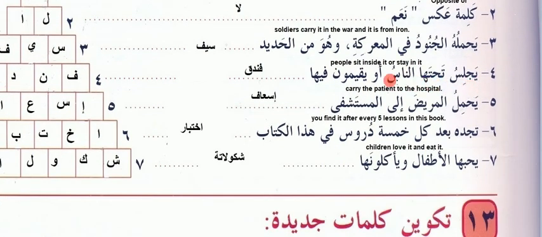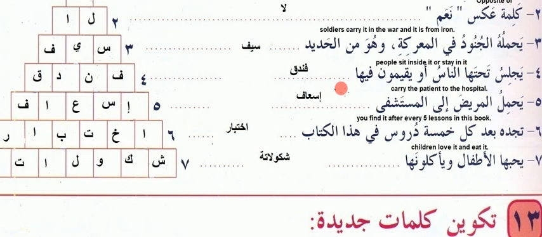Yajlisu tahtaha nas wa aw yaqumuna fiha. People sit inside it or stay in it. So where people sit, inside or stay in that, what is that? This is the fa, noon, dal, qaf. This is the fandaq. Fandaq means hotel. Saif means sword. Okay, here I forgot to tell you the meaning of saif. Saif means sword. Fandaq means hotel.